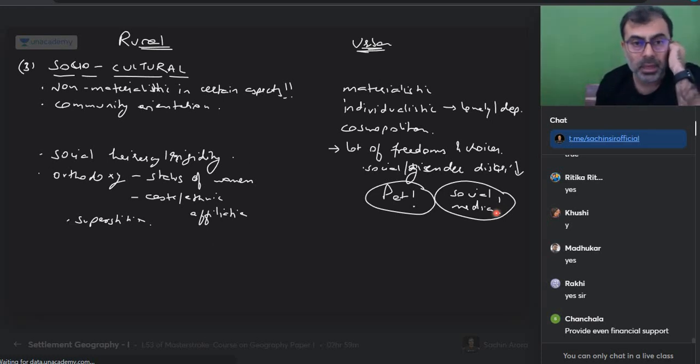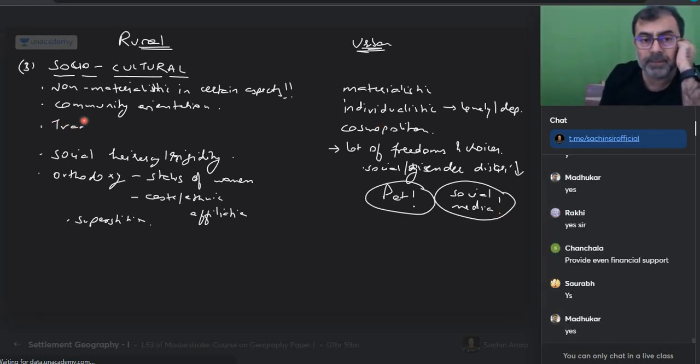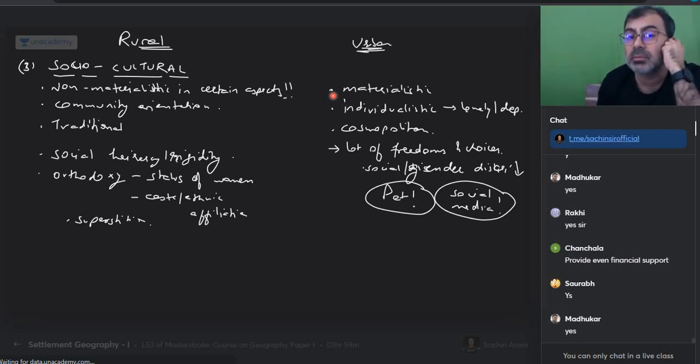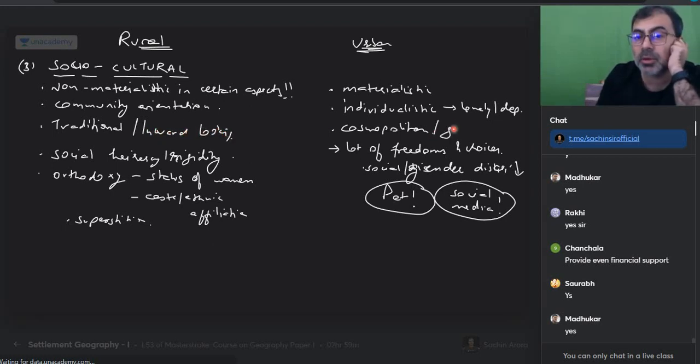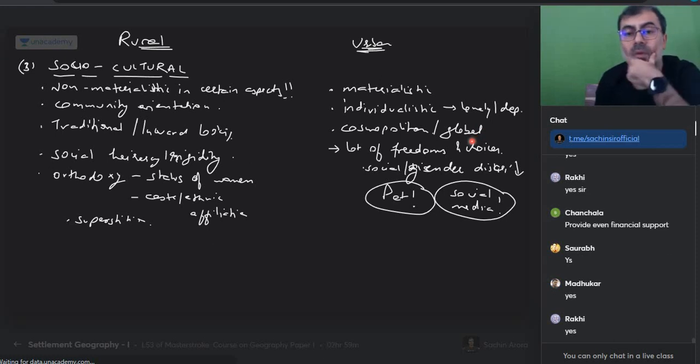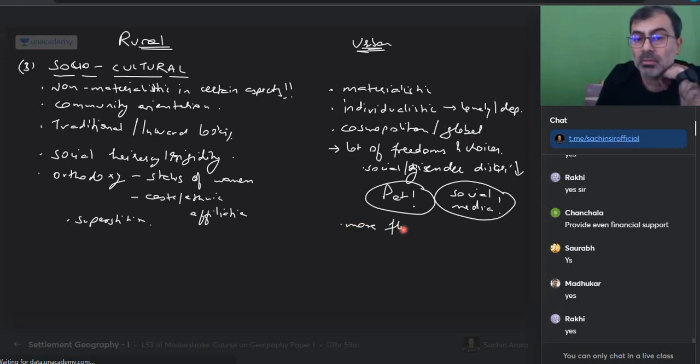एवरीवन. कॉस्मोपॉलिटन की जगह मैं कहूंगा मोर ट्रेडिशनल. I would not call them very open on that. So girls wearing jeans, t-shirt, skirts, problem or not? More traditional in there. More inward looking at times, not too much outward looking. Either cosmopolitan, your idea is global. More accepting to influences, more flexible with food, flexible with this, flexible with that. Yes or no? True. So that's what we are talking about, more experimental. That is the socio-cultural aspect of this.